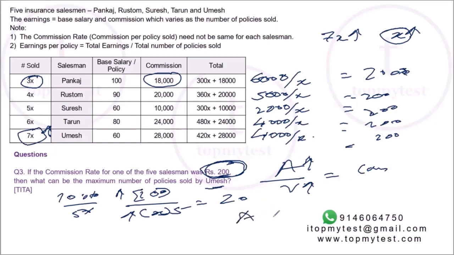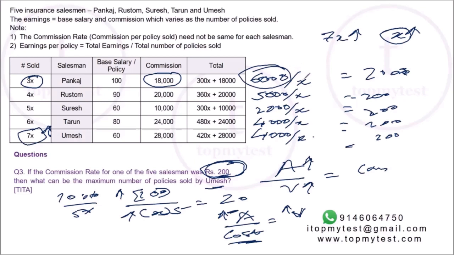So, numerator divided by a constant equals a variable value. If the numerator increases, the variable will also increase, because the denominator remains constant. So, we know for sure that to increase the value of the variable, I need to increase the value of the numerator also. So I need to check the highest numerator. Highest numerator is 6,000.